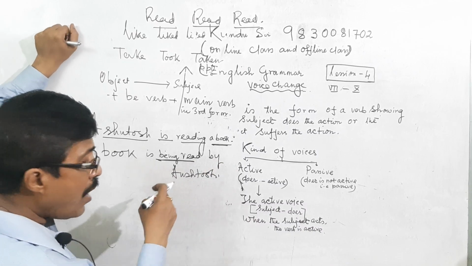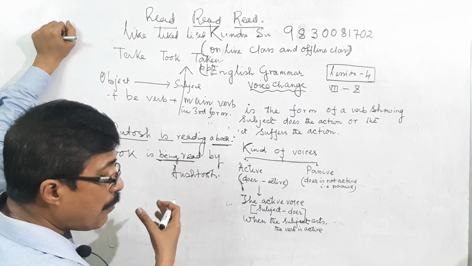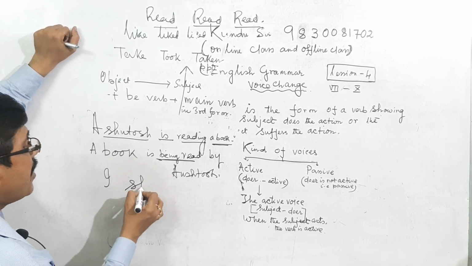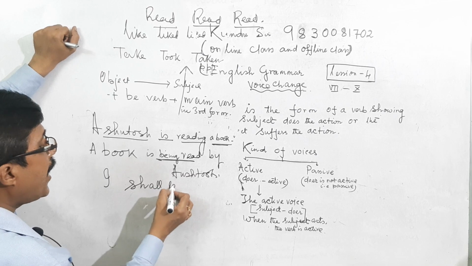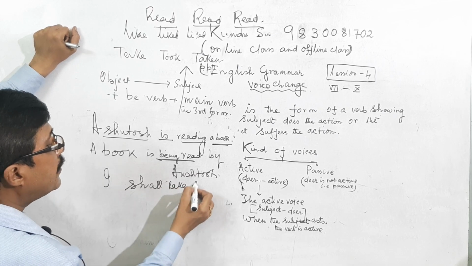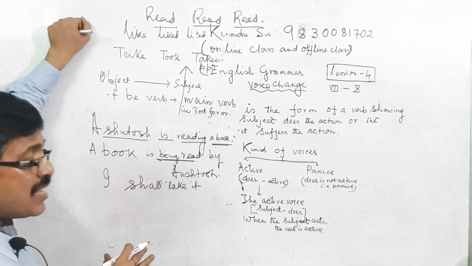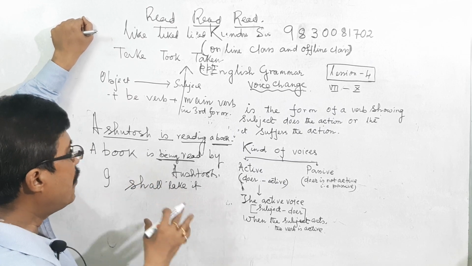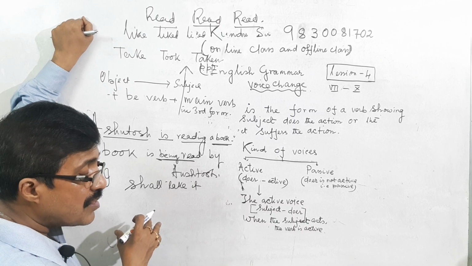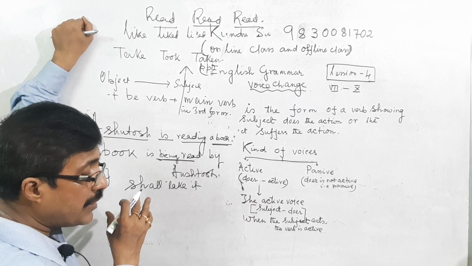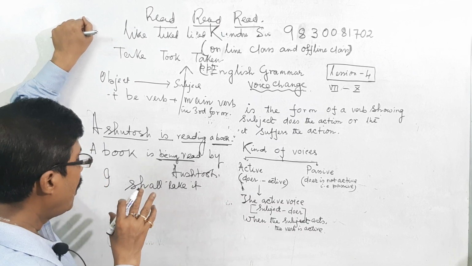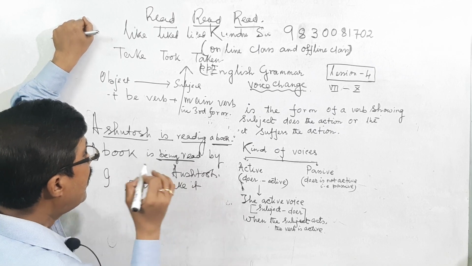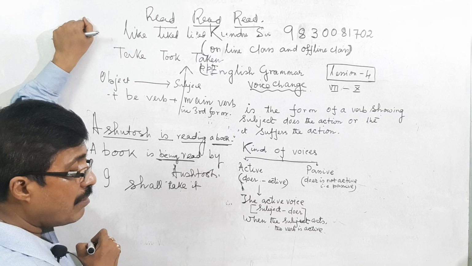Now I am taking an example. I shall take it. It is a sentence in future indefinite tense, and take is the main verb here.